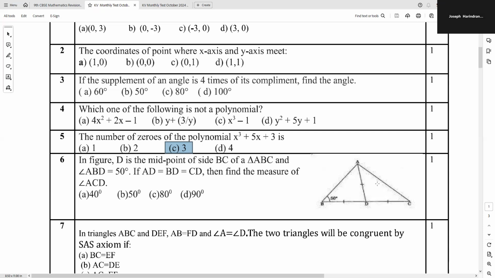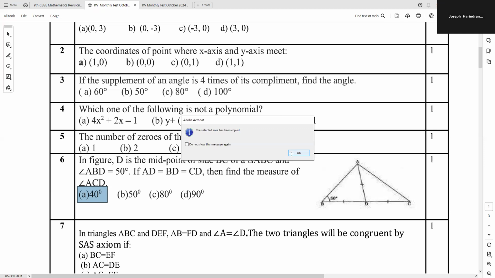Isn't it? So what would be the value of X? 2X is equal to 180 minus 100. Therefore, X is equal to 40 degrees, and therefore, A option is the correct answer, 40 degrees. This is the correct answer.